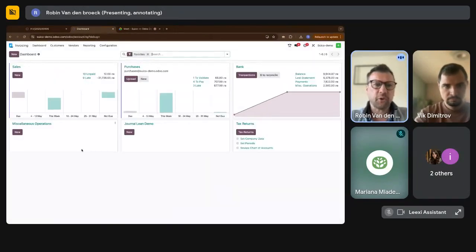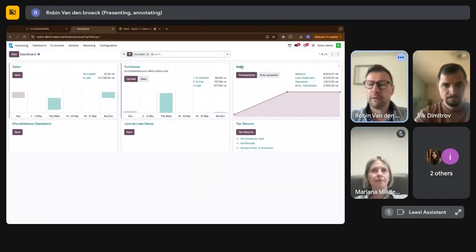So with invoicing, you can connect to any bank, also in Bulgaria. You can connect a bank. You can have multiple banks. Here you can see all your journals. You have the sales journal. You have the purchases journal. You have the bank journal, cash journal, etc. Your tax returns are in here for your VAT listings, etc.